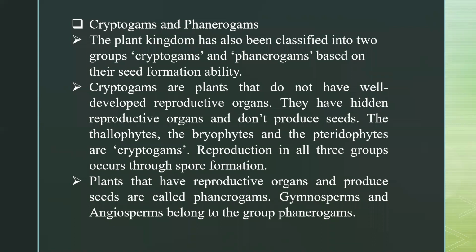Lastly we have phanerogams. Gymnosperms and angiosperms belong to this group, with complete reproductive organs. If we have reproductive organs, then obviously there would be seed formation, so this group forms seeds. That's why they are known as phanerogams.